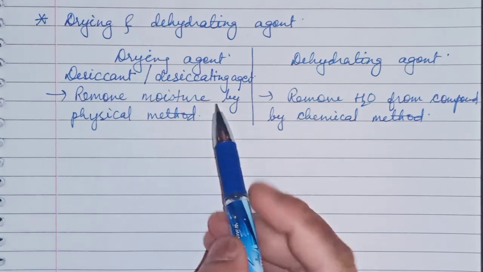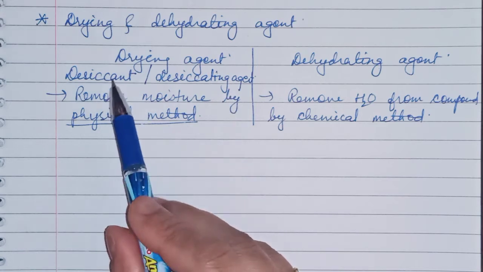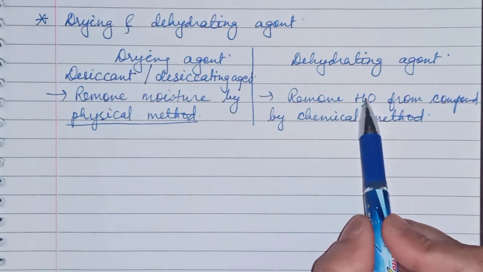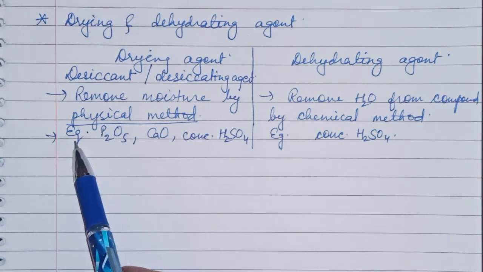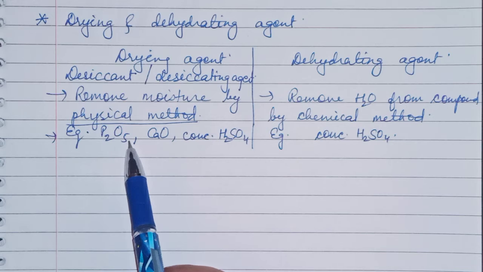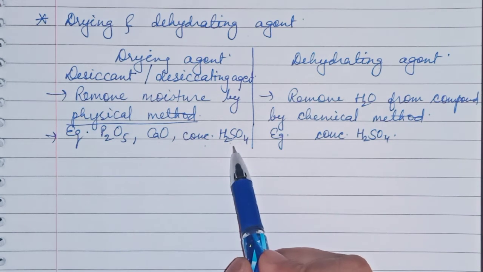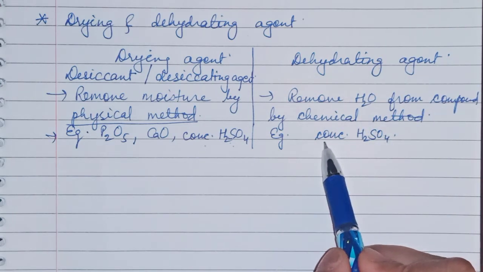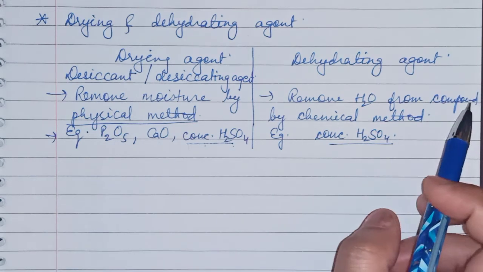If water is removed by a physical method only, then you can say it is a drying agent. And if water is removed by a chemical method, then you can say it is a dehydrating agent. Examples of drying agents are phosphorus pentaoxide, quicklime, and concentrated sulfuric acid. Concentrated sulfuric acid is also used as a dehydrating agent. So these examples are common for both.